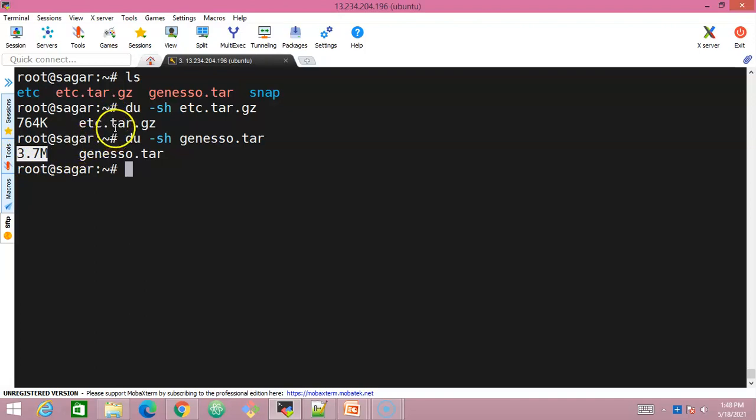So you will be able to archive all the files into a single group with a specific file name. Whenever you use gz, it is going to compress further. All the files will still be available, but it is going to compress them, and you'll get a compressed file which takes less space.